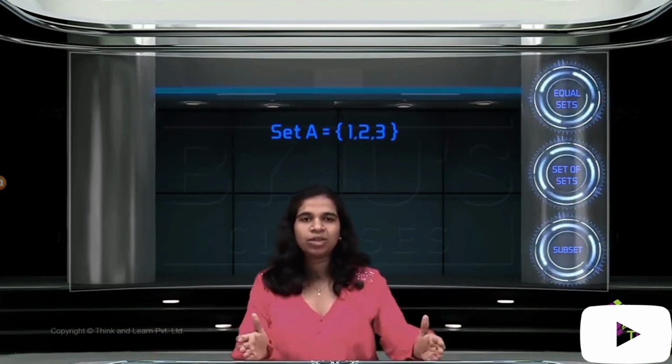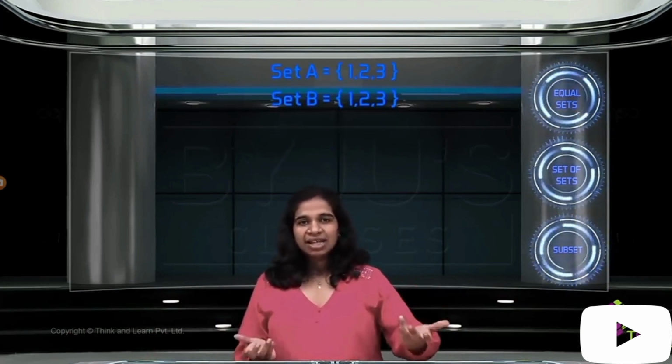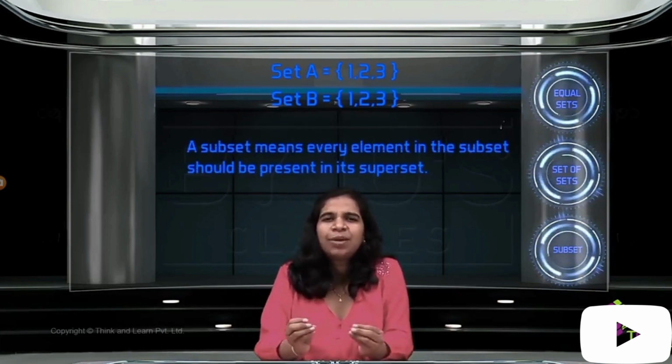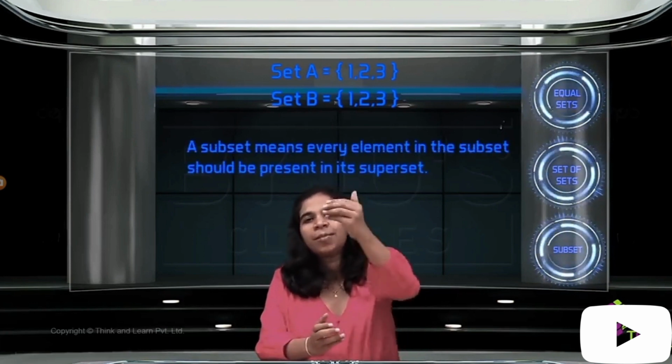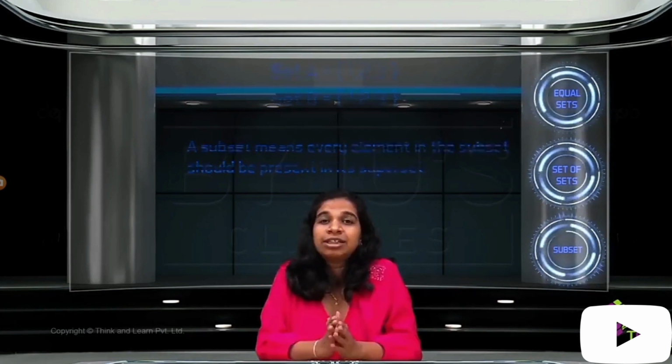So if I had a set 1, 2, 3 and I have one more set 1, 2, 3, they are equal sets. Equal sets are also subsets of each other. A subset simply means every element in the subset should be present in its superset. That's how we call supersets and subsets.